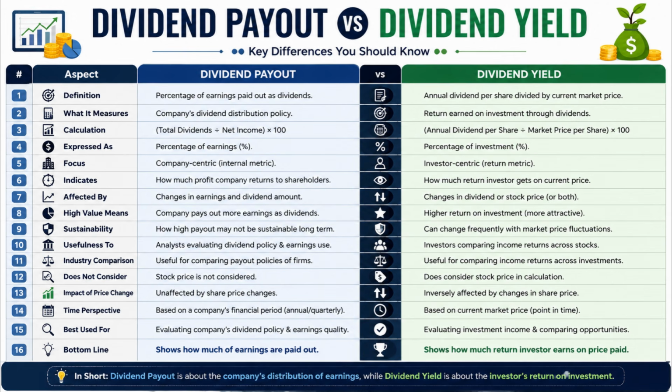Number 13. Dividend payout remains unaffected by share price changes, whereas dividend yield changes inversely when share prices move up or down. Number 14. Dividend payout is based on a company's financial performance during a specific accounting period, whereas dividend yield is based on the current market price at a particular point in time.